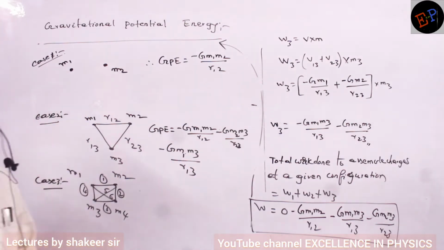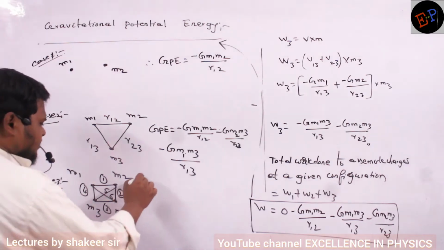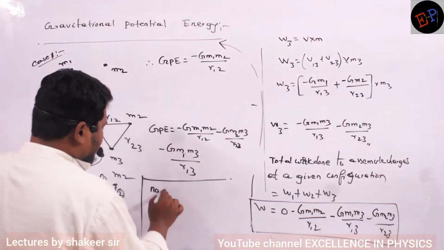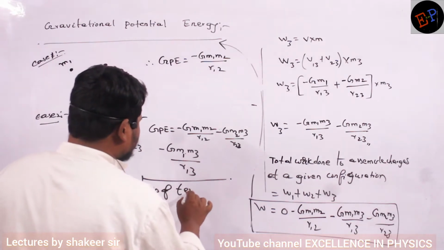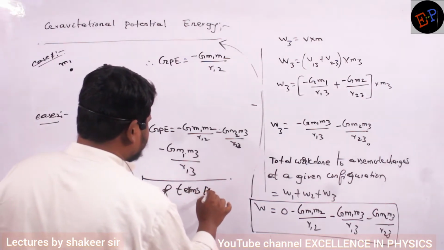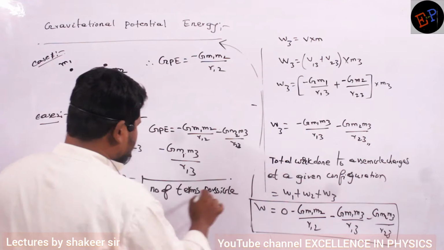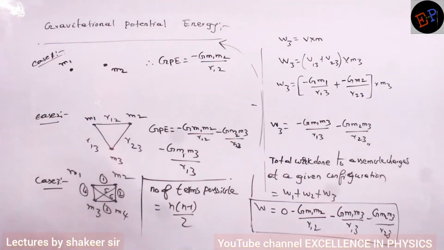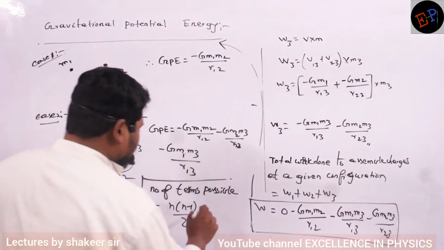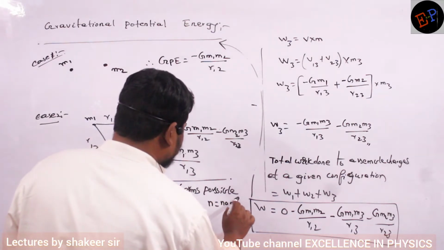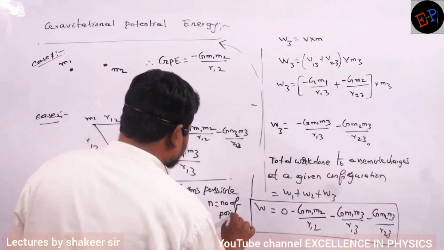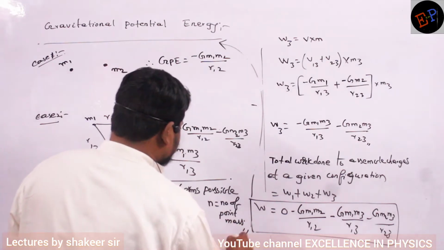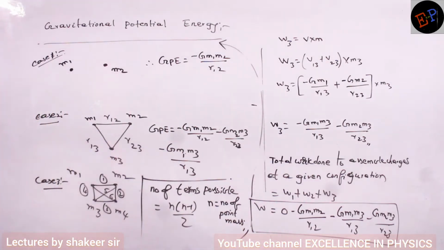And to calculate the number of pairs, we have a shortcut formula that I am writing here. The number of terms possible is equal to n into n minus 1 divided by 2, where n is the number of point masses. Understood? n into n minus 1 by 2.